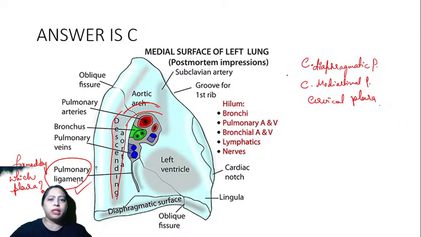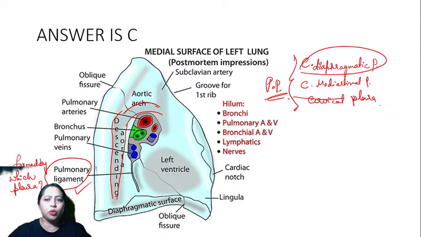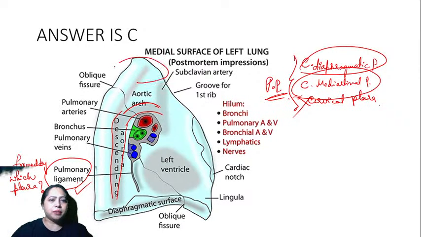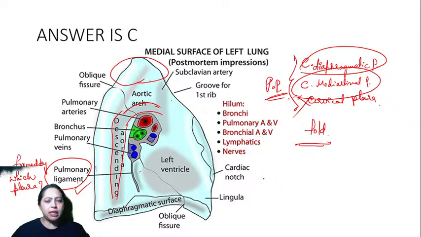Yes, parietal pleura. These are all parietal pleura only. But which parietal pleura? It is costodiaphragmatic and costomediastinal. Not this one, not the cervical, that will be here. The costodiaphragmatic and costomediastinal together, they fold and they form the pulmonary ligament. So that is again part of the parietal pleura only.